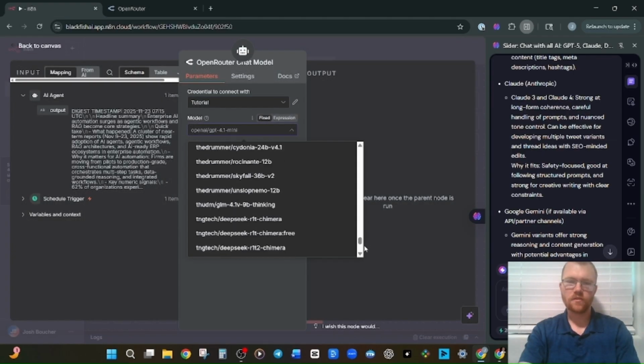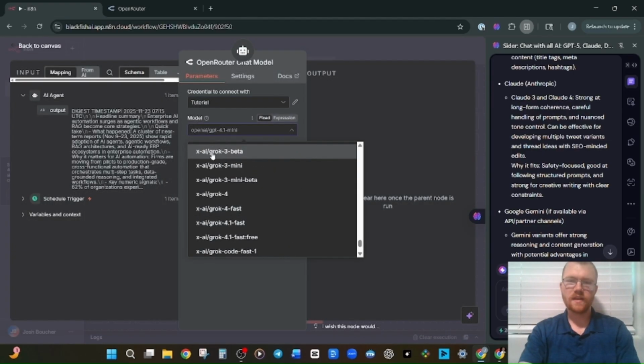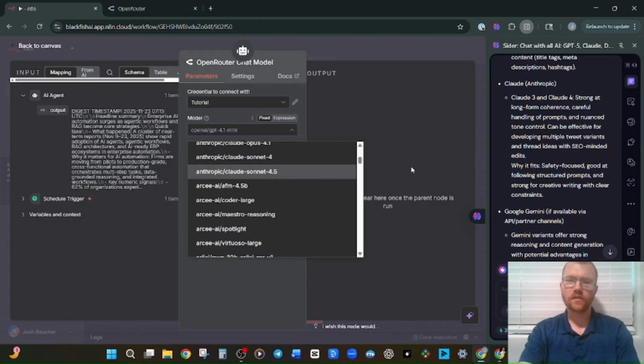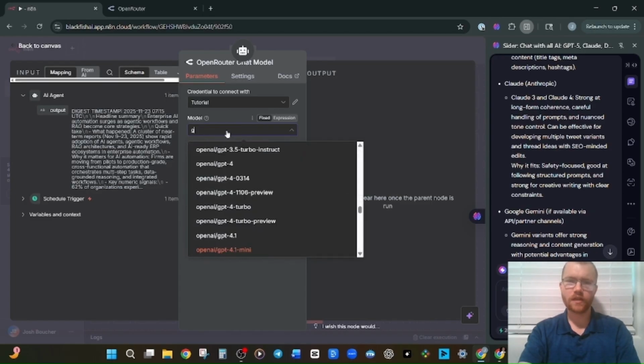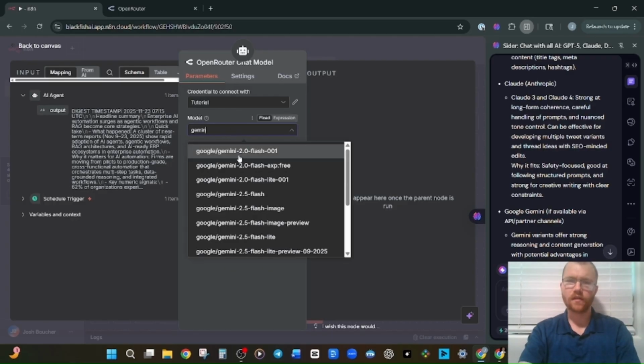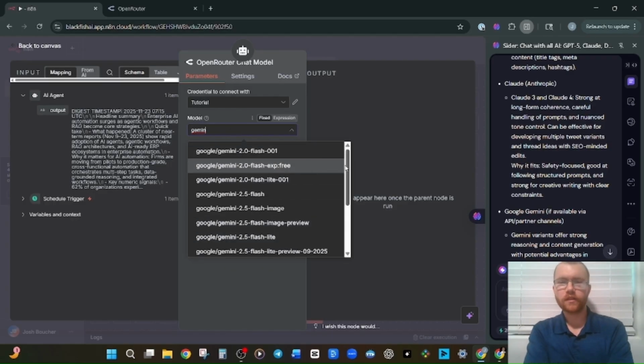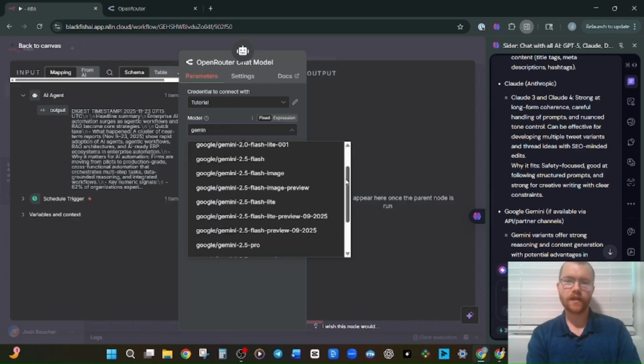I haven't even heard of half of these. xAI, look at that, we've got all the Grok models in here, we've got the Claude models in here, Alibaba, I'm pretty sure Gemini's in here too, isn't it? Yeah, all the Gemini models are in here. OpenRouter's really, really flexible, so this is kind of my go-to choice if I don't have a specific chat model that I want to power our AI system.